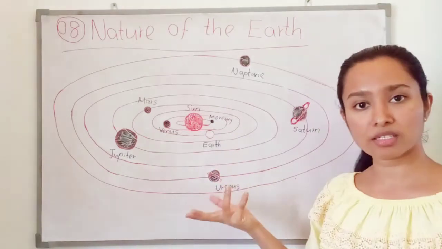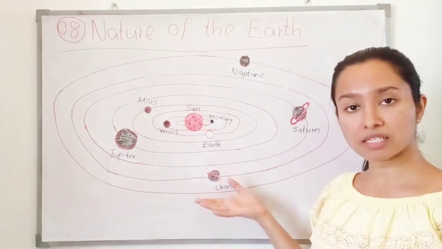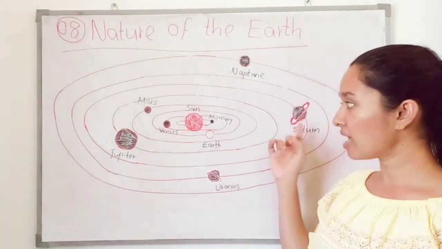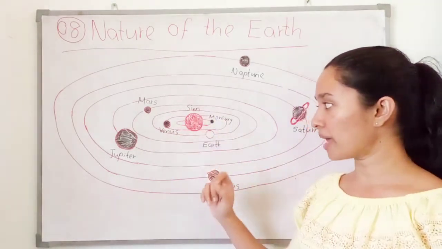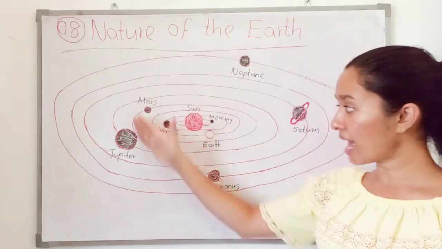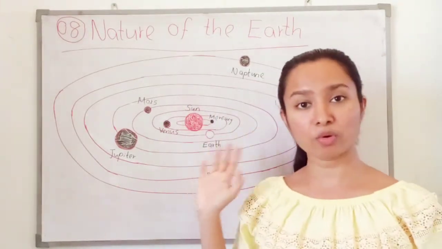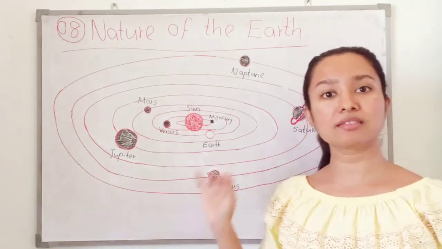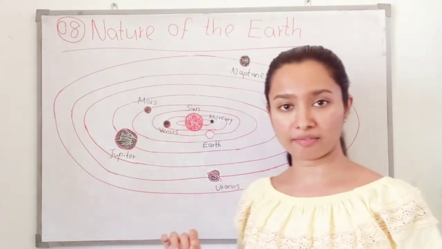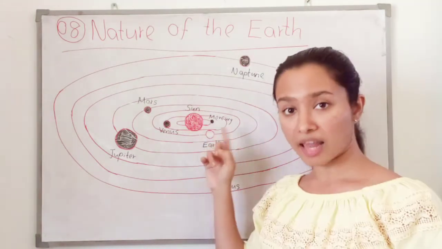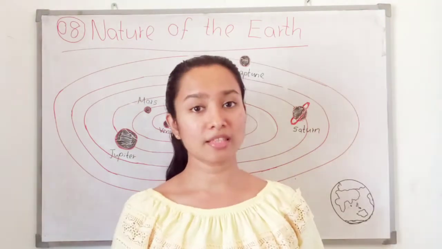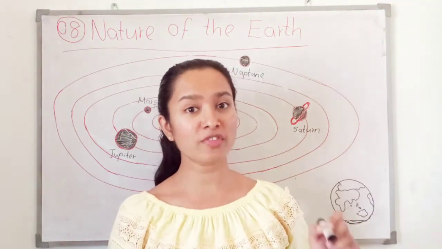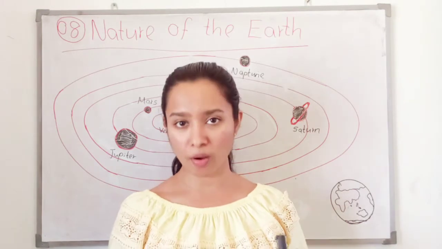We cannot bear the temperature of these planets and also Mercury and Venus. Those planets are very hot and others are very cool, so the temperature is not suitable for living. That's why life can be found only on the Earth, because the main point is the position of the Earth, the third planet of the solar system.